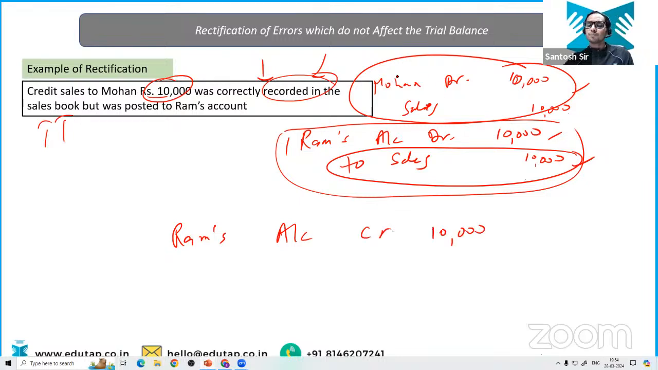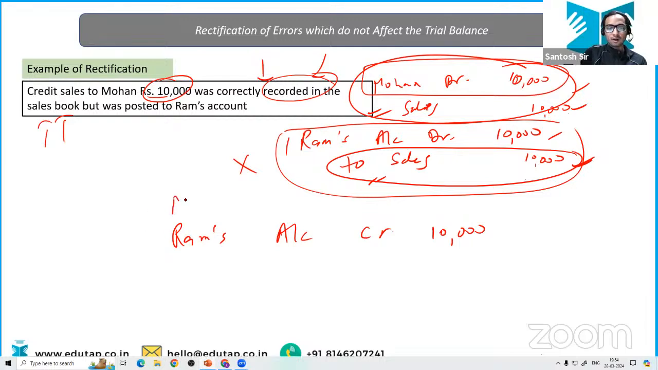And as you can see, the accountant should have debited the Mohan's account, but he hasn't done that. So you should be debiting the Mohan's account because it is the correct entry. Sales account he has done correctly, but he has forgotten to debit the Mohan account. So you should be doing that. So your Mohan account should be debited, right? This should be the entry.